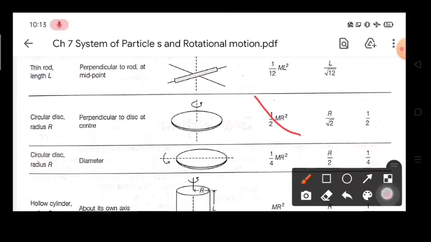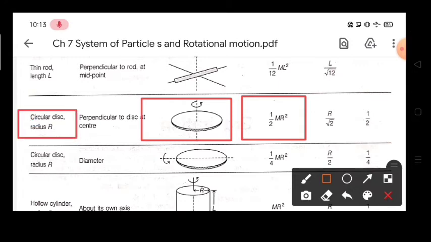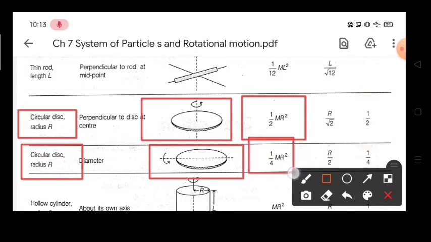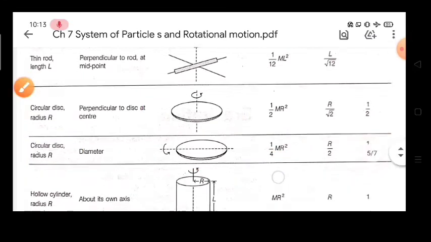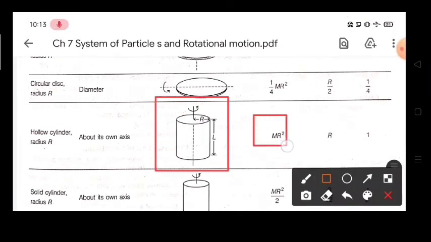Here you can see that moment of inertia is given as mr square by 2 in case of circular disc. Similarly, for a circular disc of radius r rotating about a diameter, it is given by mr square by 4. And then you have hollow cylinder. For hollow cylinder, your moment of inertia formula is mr square.